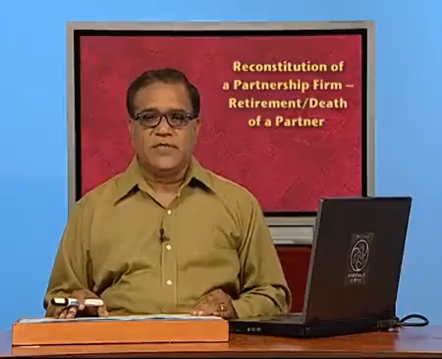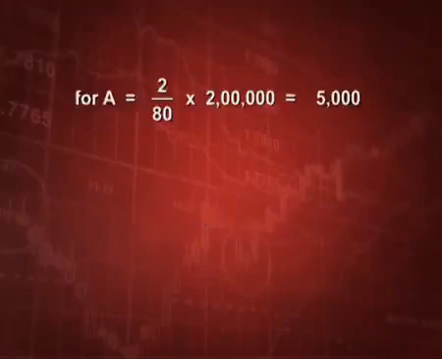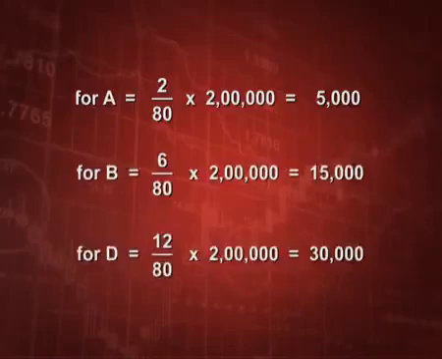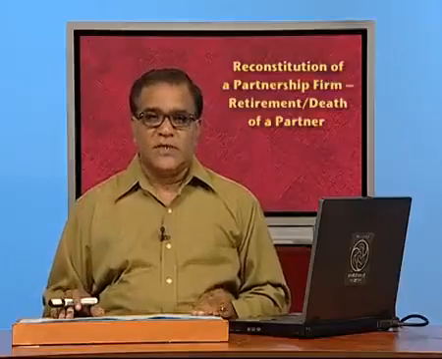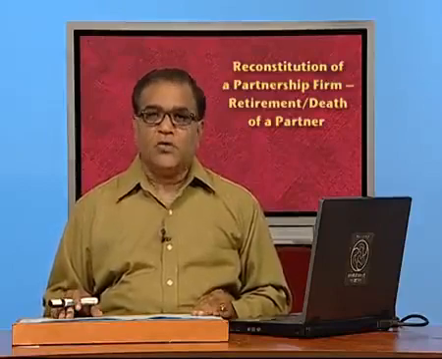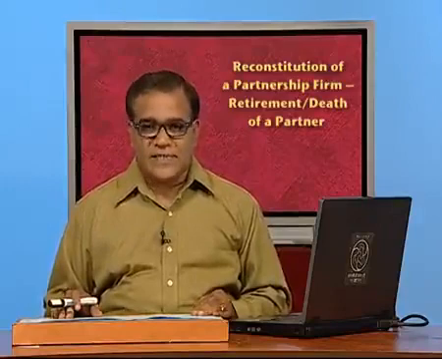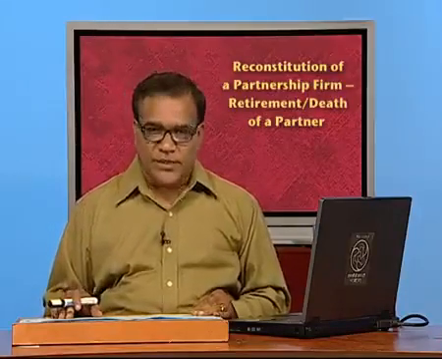As you can see from this calculation, C sacrifice 2/10, that is 40,000 and A sacrifice 2/80 into 2 lakh, that is 5,000, and B and D are gaining by 15,000 and 30,000. So, in today's lecture what you have learnt is what is the accounting treatment of goodwill, how do we calculate gaining and sacrificing, and how do we calculate the amount payable to the partner.